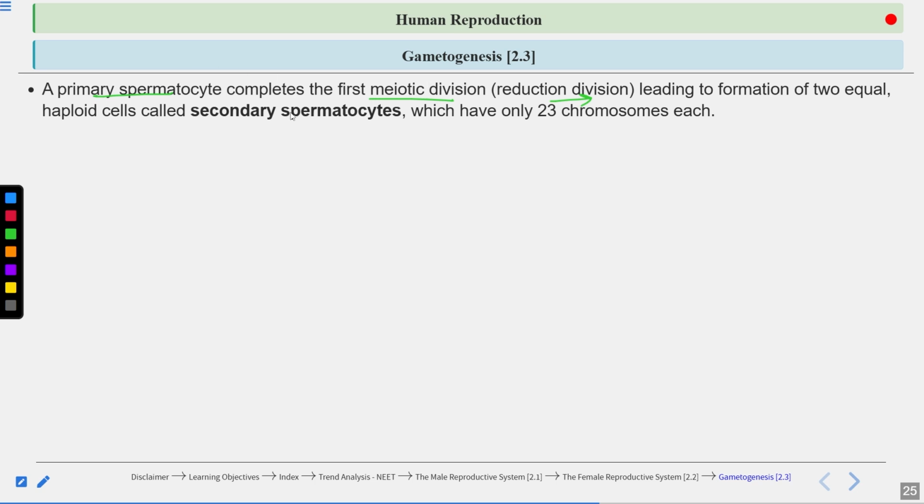The primary spermatocyte undergoes meiosis 1 to form secondary spermatocytes. So remember, a question can come from here: from one primary spermatocyte, two haploid secondary spermatocytes are formed.